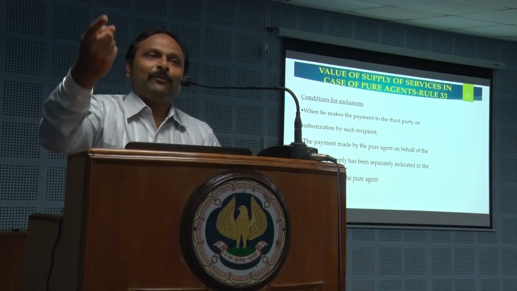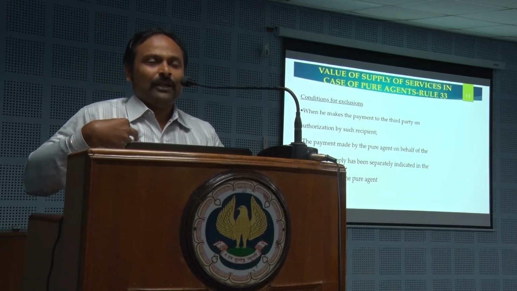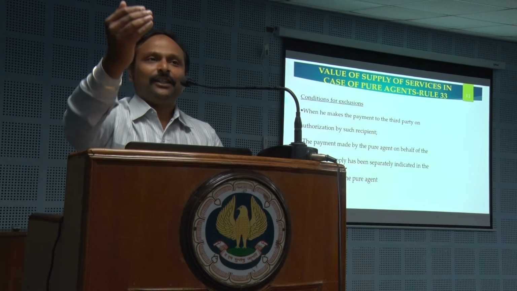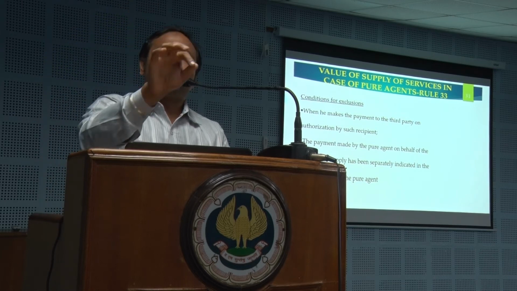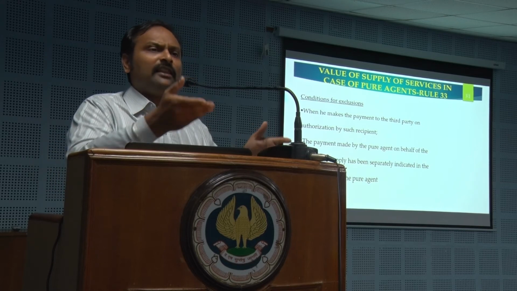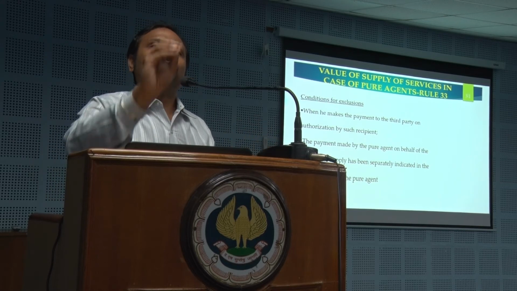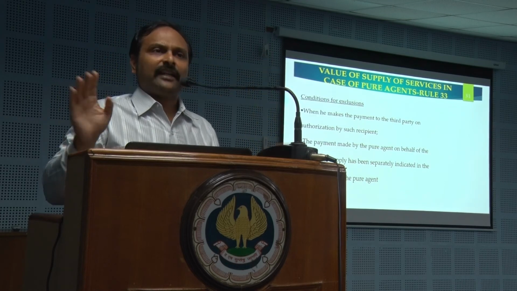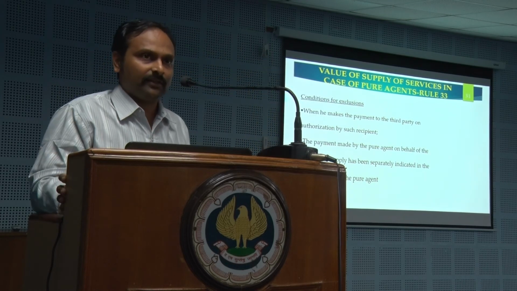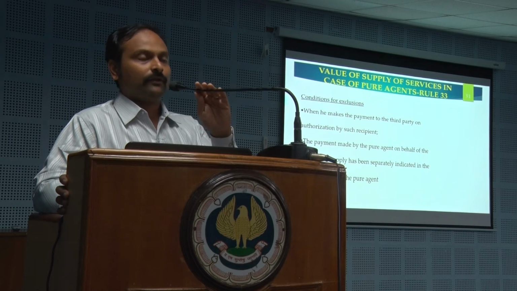Bill of entry would have been filed in my name only, with my IE code. So I am becoming entitled to take the input tax credit based upon that. Rule 36 says bill of entry is a valid document for me to take input tax credit. All this fellow has done is only file a bill of entry and subsequently make an online payment. So he still stands as an agent. I get input tax credit on that IGST. That doesn't get hampered because of this.